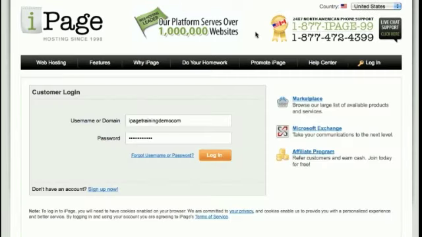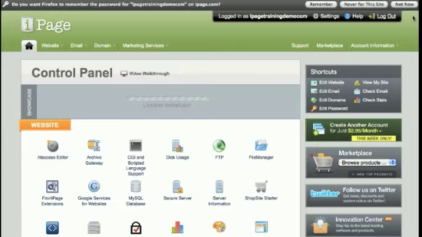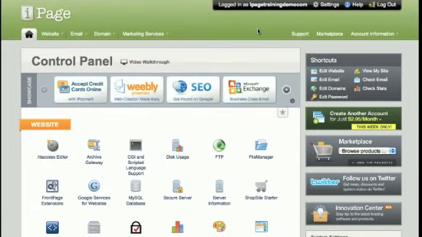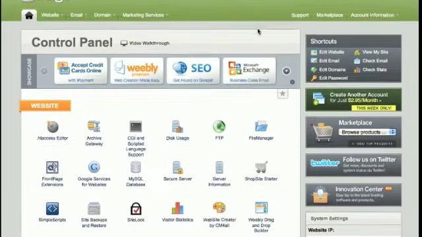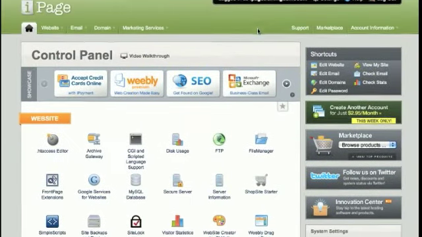Once you receive your username and password, simply log into your iPage hosting VDEC control panel. So to get to this login page, simply go to ipage.com/member. Now, if we just put in username and password, usually the username and password is given to you via email. And as you can see, it's a very intuitive interface with user-friendly icons, and it's easy to navigate around and find what you're looking for.